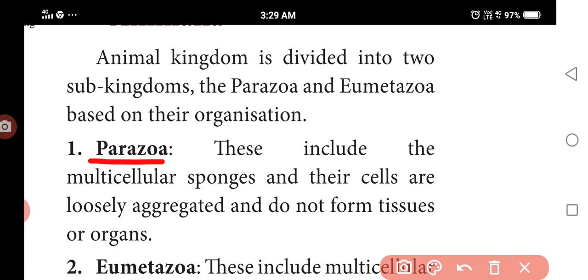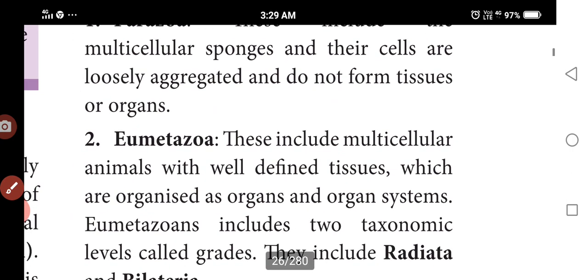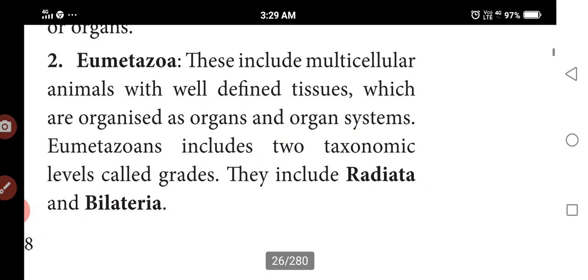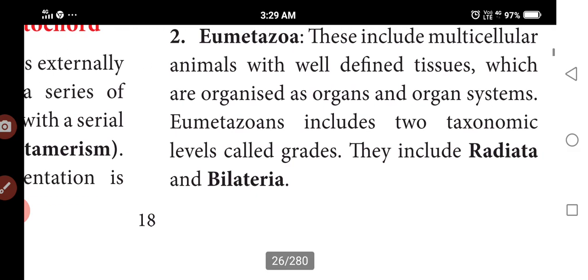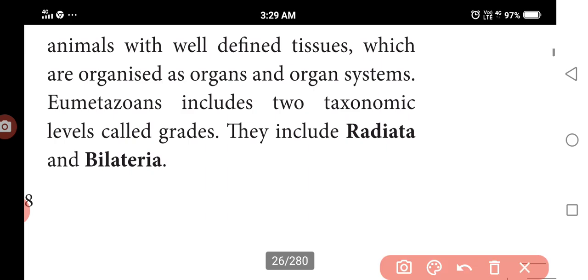It is the cellular level of organization, Parazoa, the sponges. They are not divided, so they do not produce tissues and organs. But the sponge is a multicellular structure. Next one is Eumetazoa. Eumetazoa are multicellular animals. They have tissues, well-organized organs and organ systems, everything. So in Eumetazoa, two taxonomic levels or grades are followed: Radiata and Bilateria.